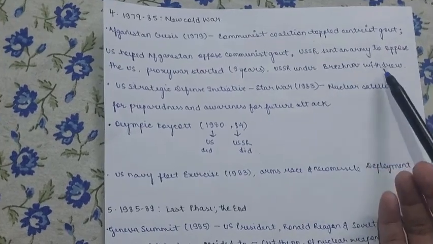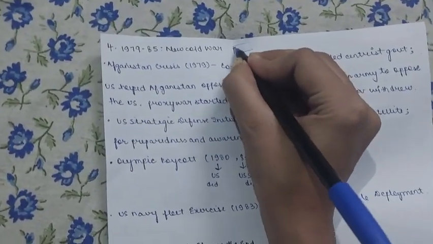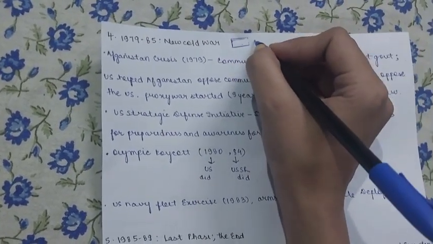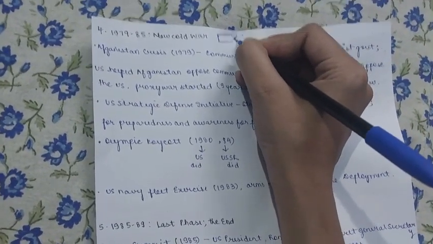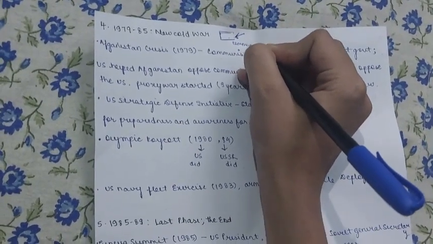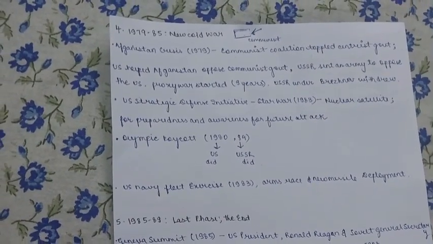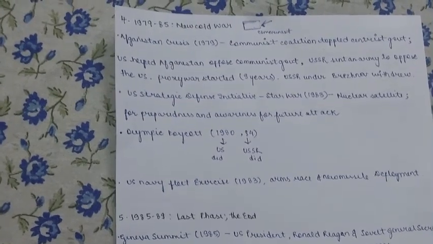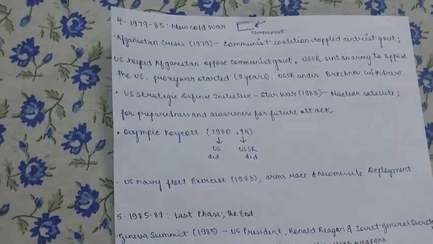The USSR under Brezhnev withdrew. It means that over here was Afghanistan. Afghanistan is very close to Russia. So the Russian domination and influence is there. They tried to influence it and wanted it to become a communist state. And as we have seen in the Truman Doctrine, they said that if any influence is done on the diplomacy of a country, America is going to support it. So America supported it. The USSR did not like it. The USSR also interfered with its army. They had a proxy war happening.